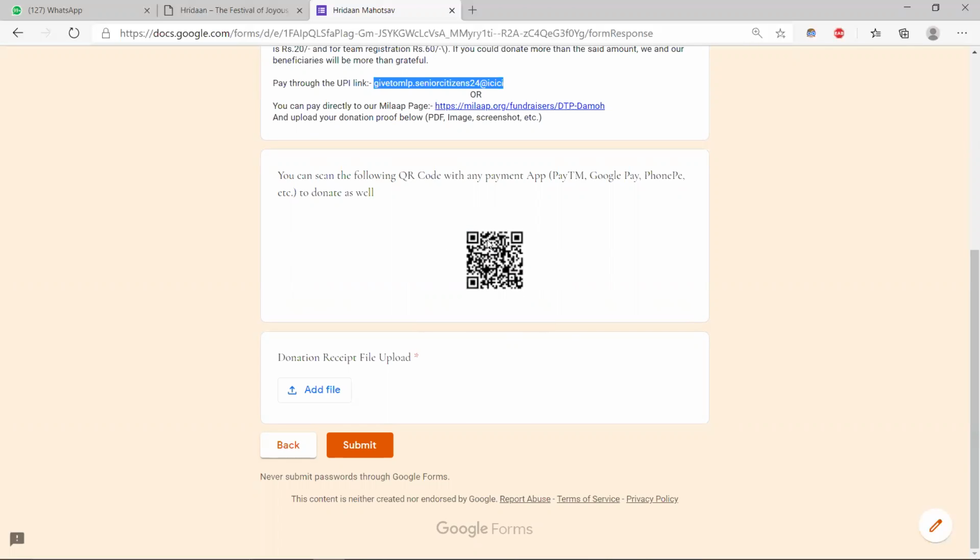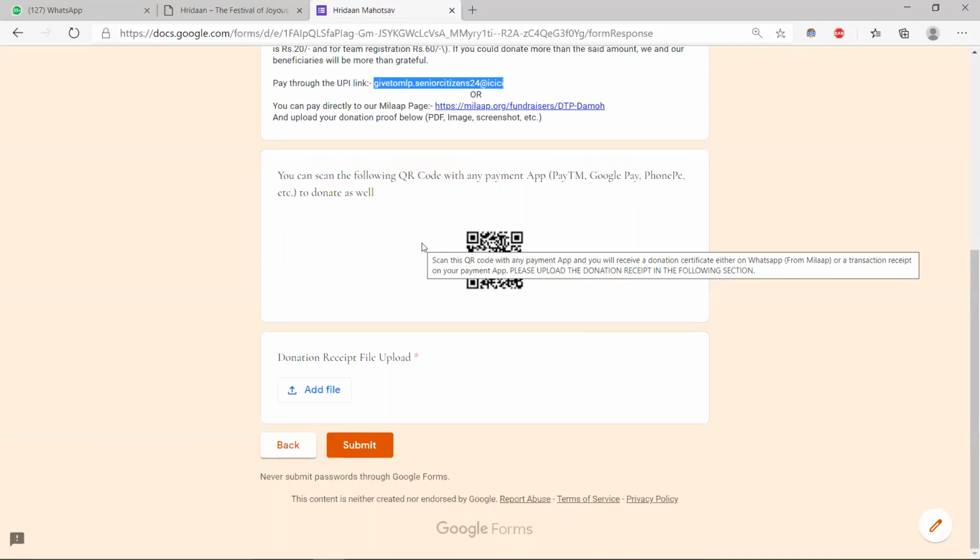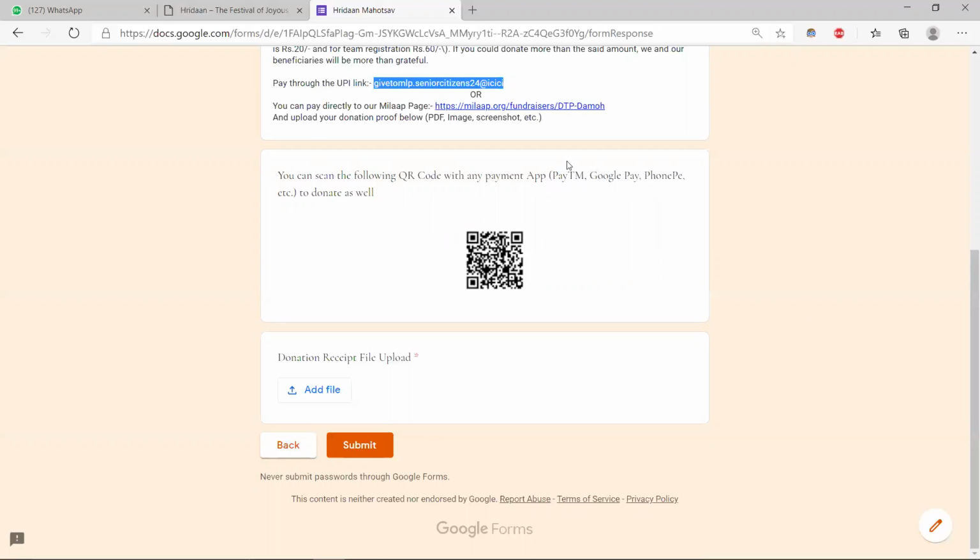This is also one easier way of making the donation. This is the QR code for that particular donation page. You can open any of the payment applications like Google Pay, PhonePe, SBI Pay, or any of these UPI apps like the BHIM app, scan this QR code and make the payment. Once you complete the payment, if you have WhatsApp active on the number associated with that payment, you will receive a WhatsApp text from Milap.